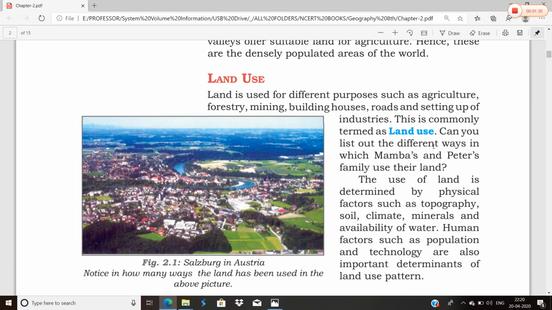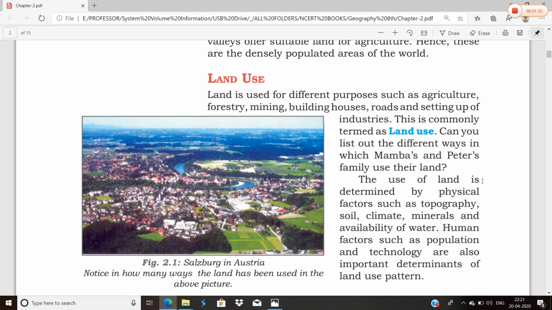In the same way, Peter's family was doing organic farming, and they also had a sheepyard where they were rearing sheep. So the land use was different in Mamba's family and Peter's family, as they were using the land for different purposes.